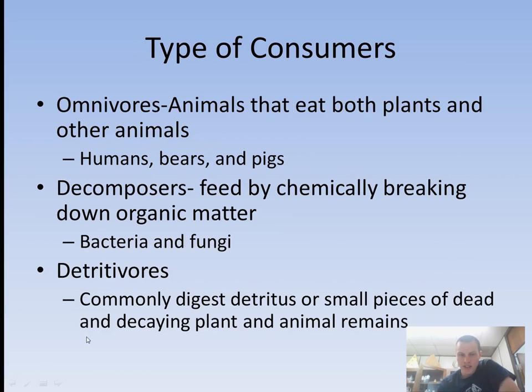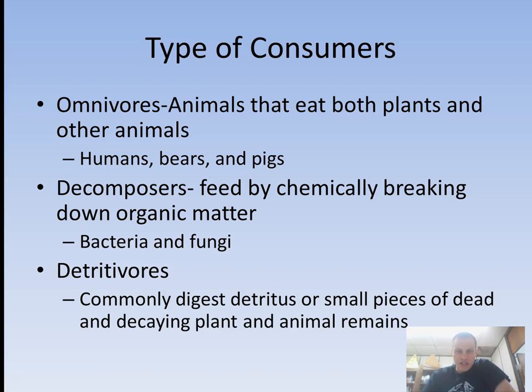All right, then last thing that we'll talk about, different types of consumers, is omnivores. Omnivores are animals that eat both plants and animals. This would be considered yourself, humans, both eat plants and animals. Bears, pigs, those all are omnivores.